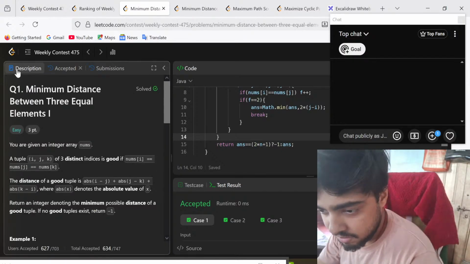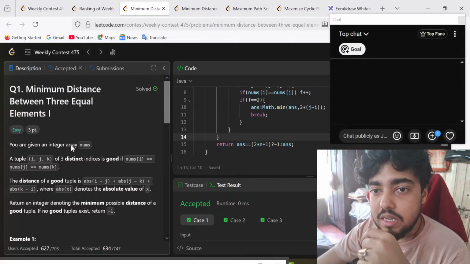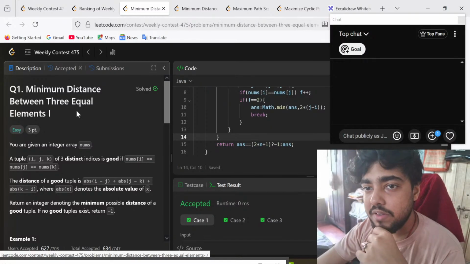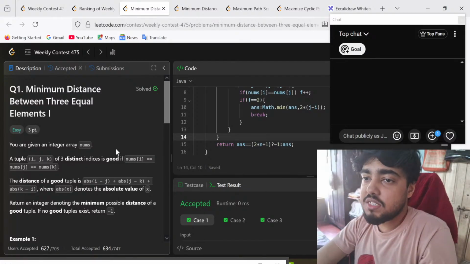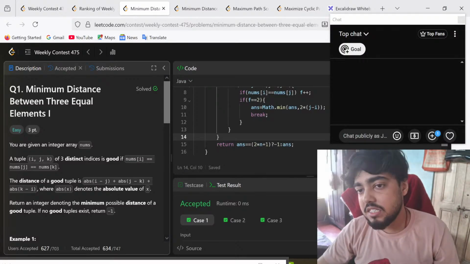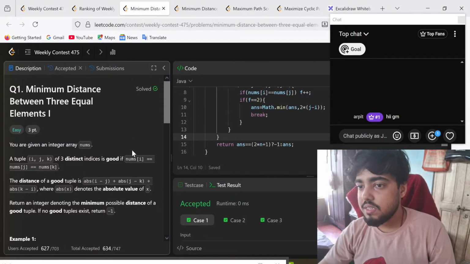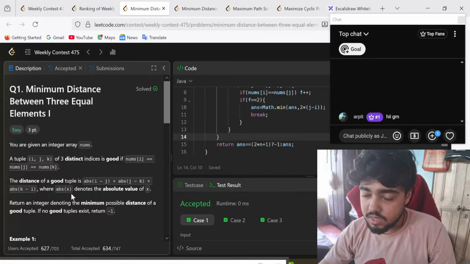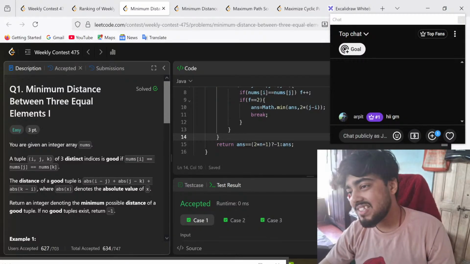The first question, let me just put the mic a little bit closer so that things get more audible for you guys. First question is the minimum distance between three equal elements 1. You're given an integer array nums. A tuple i, j, k of three distinct indices is good if nums of i, nums of j, and nums of k, all three of them are equal. The distance of a good tuple is the absolute value of i minus j, j minus k, and k minus i. Return an integer denoting the minimum possible distance of a good tuple. If no good tuple exists, return minus 1.